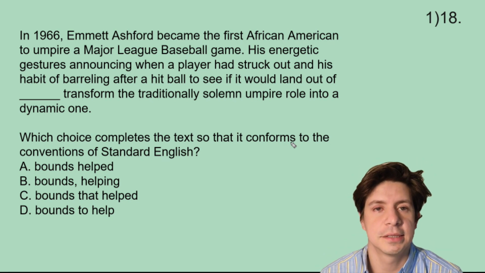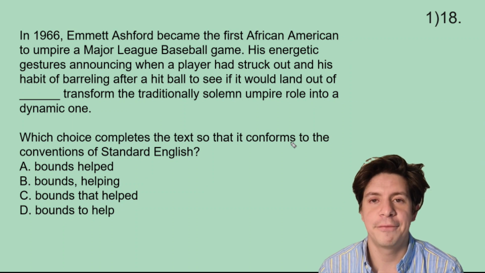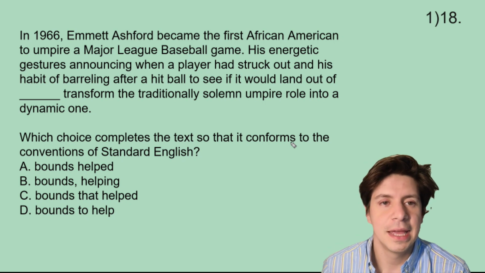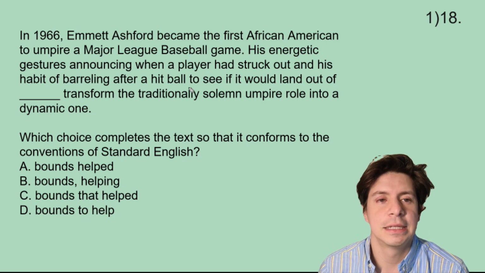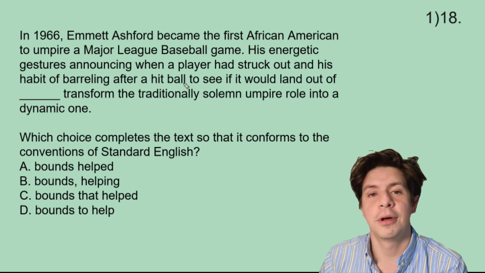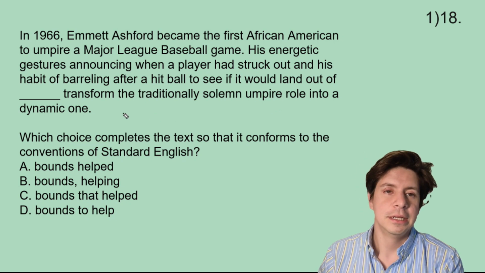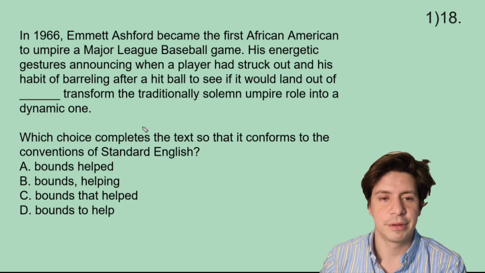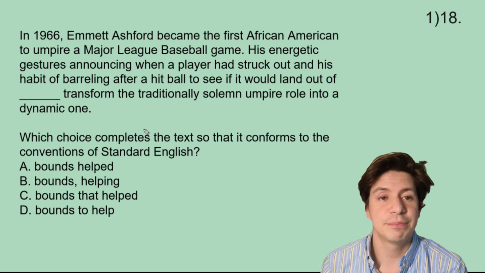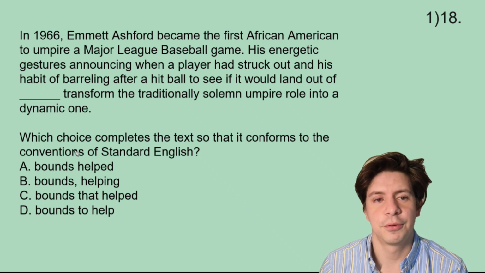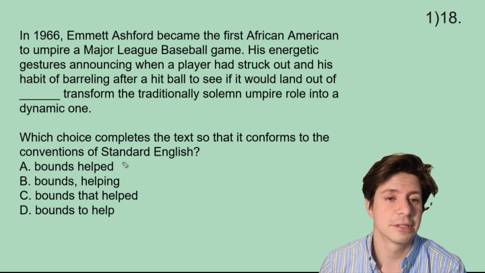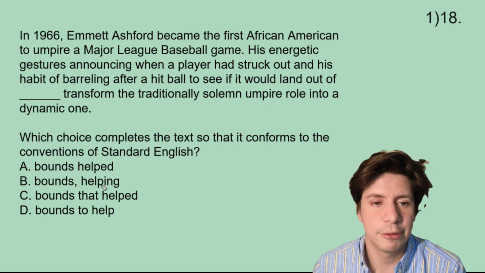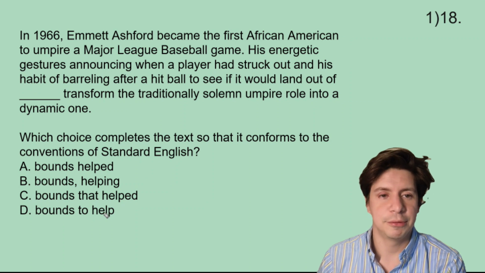In 1966, Emmett Ashford became the first African American to umpire a Major League Baseball game. His energetic gestures, announcing when a player had struck out, and his habit of barreling after a hit ball to see if it would land out of blank, transform the traditionally solemn umpire role into a dynamic one. Okay, so we have this blank here, right? Let's look at our choices for which choice completes the text so that it conforms to the conventions of standard English. I'm sure you're getting used to that question. Bounds helped, bounds helping, bounds that helped, bounds to help.